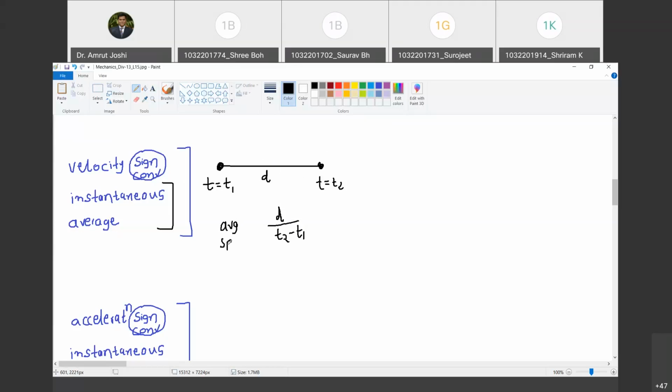Because it is not necessary that during this time interval t1 to t2 you would have traveled with the same velocity. You may stop somewhere to buy something. When there is a signal, you will have to stop. When there is an empty road, you may have assumed the speed of 90 kmph and so on and so forth. So that means the velocity was never constant during the time interval t1 to t2. But for our understanding, we have calculated an average speed or average velocity. Do you agree with me?